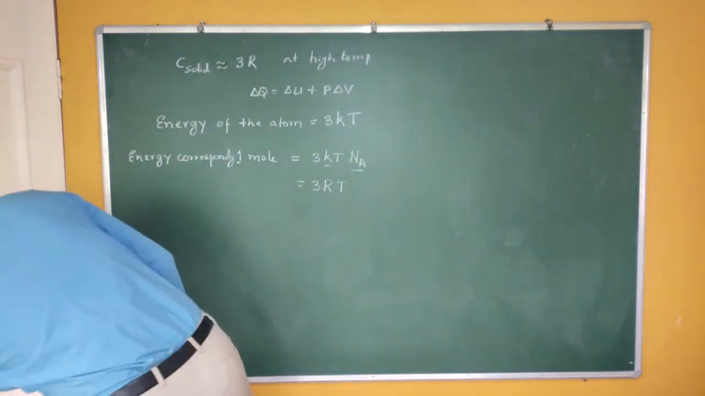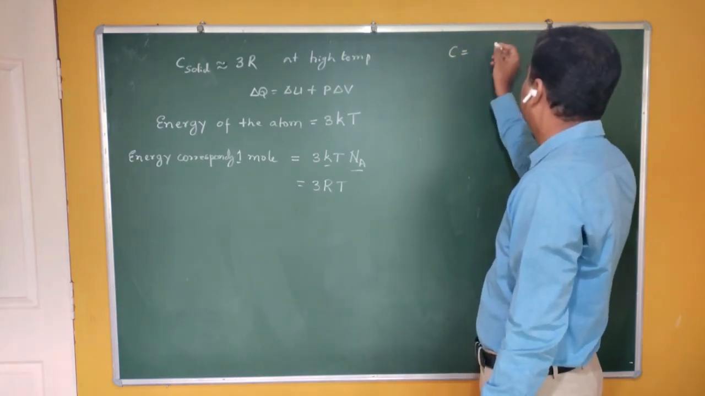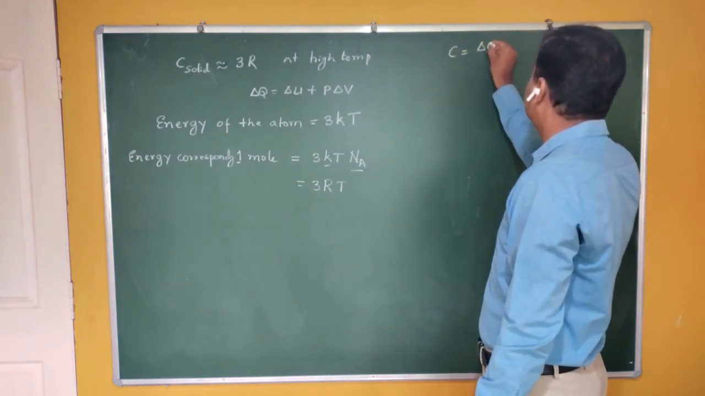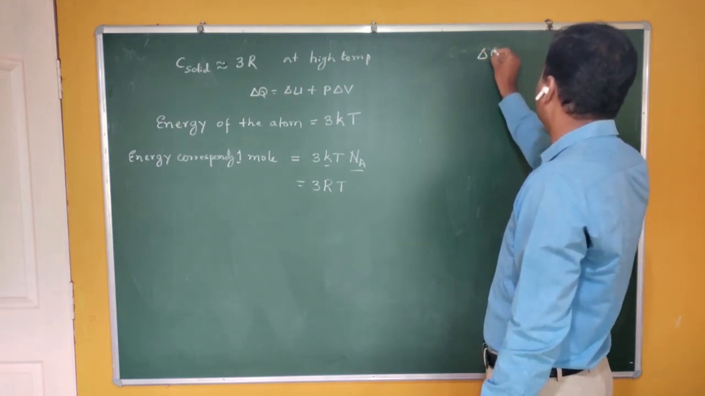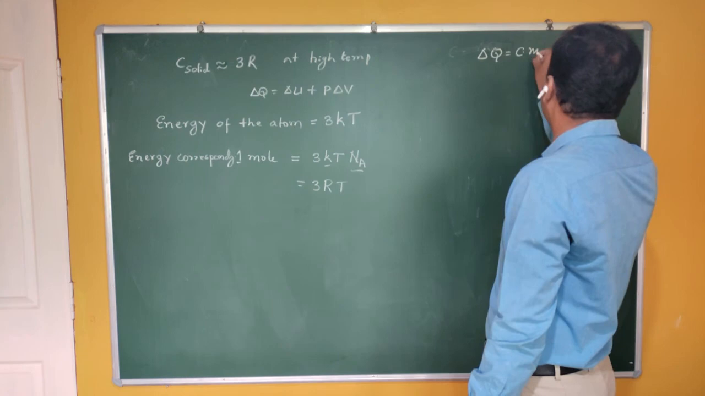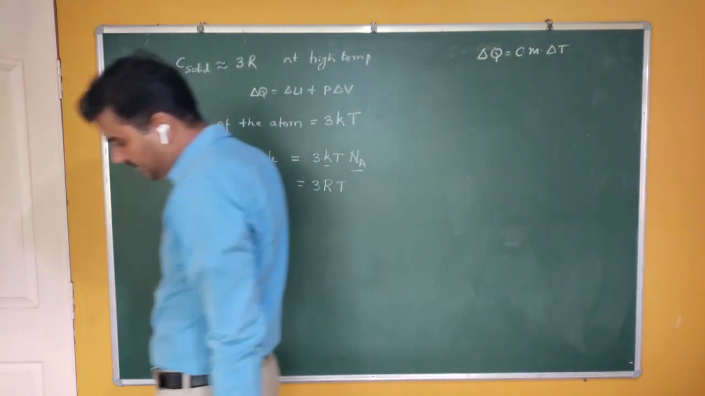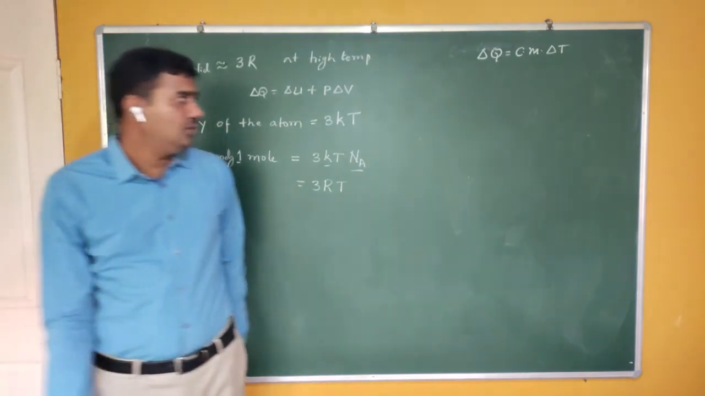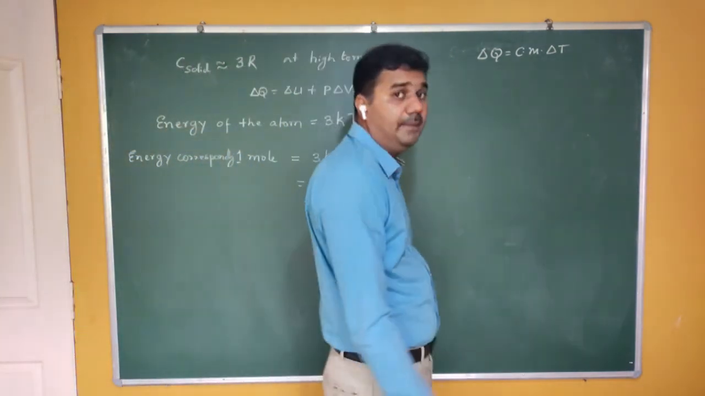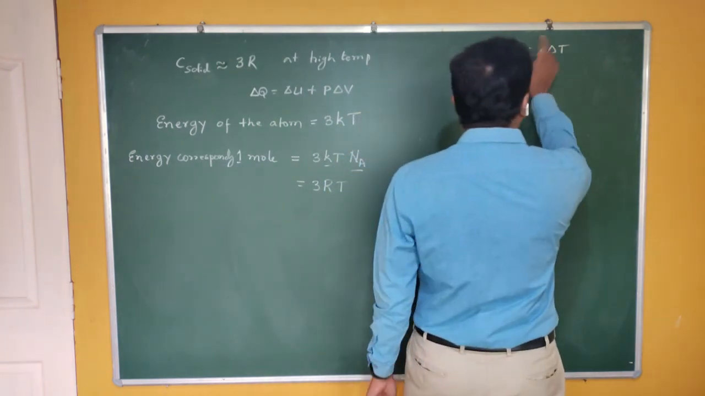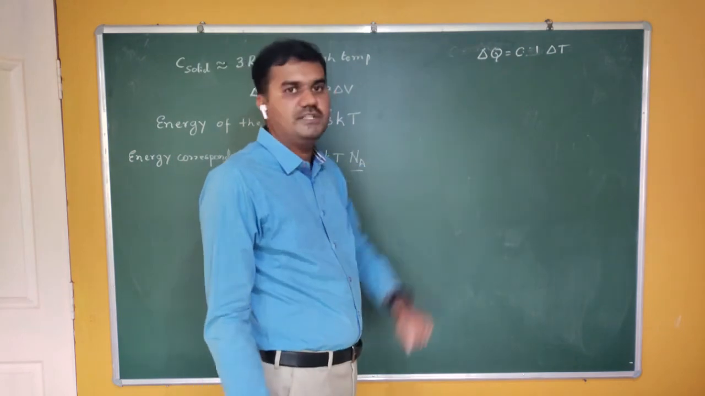Specific heat means what? Specific heat is the amount of heat energy. What is the formula for specific heat? ΔQ is equal to C into M into ΔT. In the last topic in thermal properties of matter, we used this equation, ΔQ equals C M ΔT. What is M? M is mass. This time the mass is 1 mole. Therefore, it is called molar specific heat.